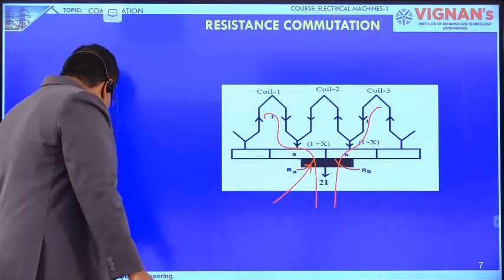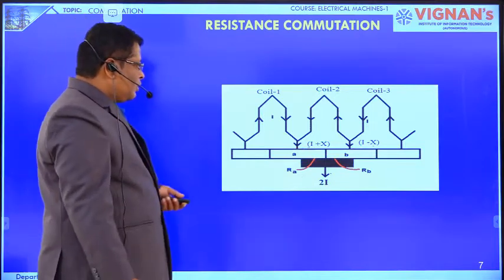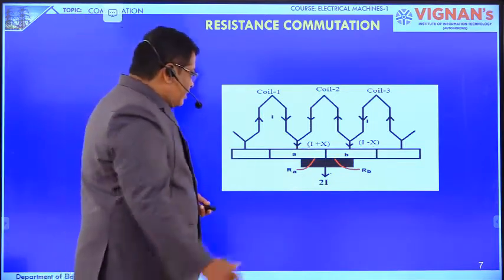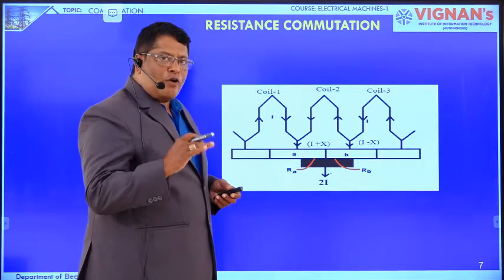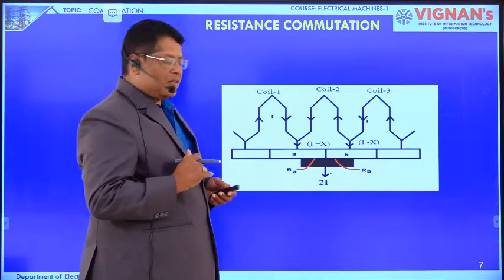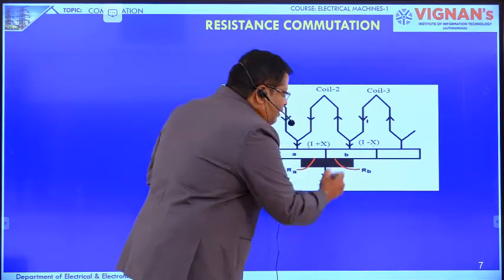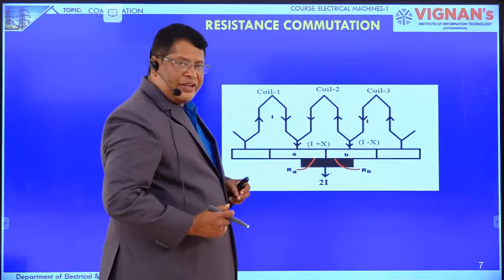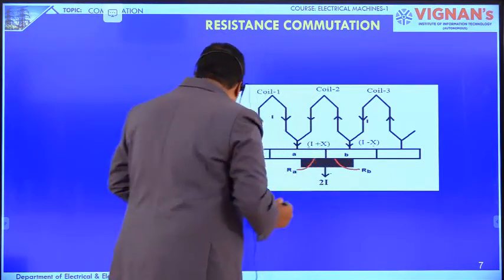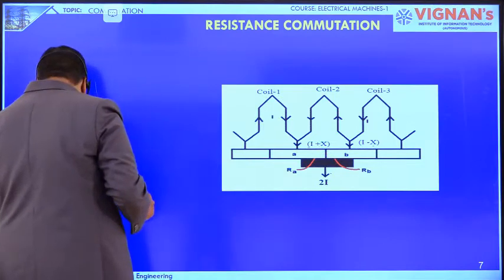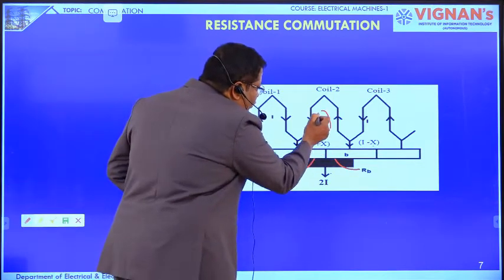Whenever we make a carbon brush, it offers a high resistance. Current always tries to flow only in the low resistance path. So when we make this brush with carbon, it offers high resistance, and X amount of current will flow through coil 2.